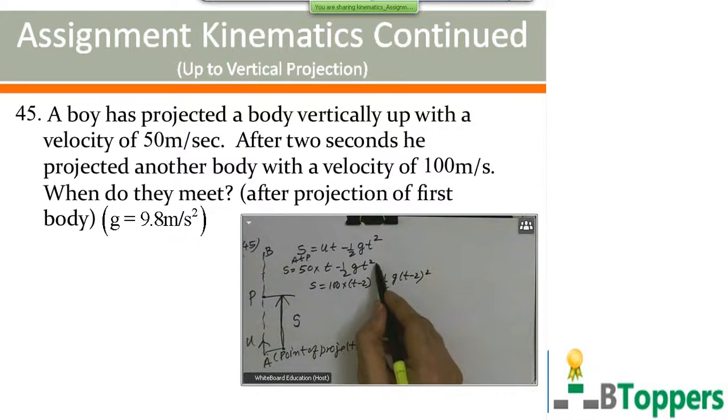But at the instant of collision, the displacement is same for both the bodies.